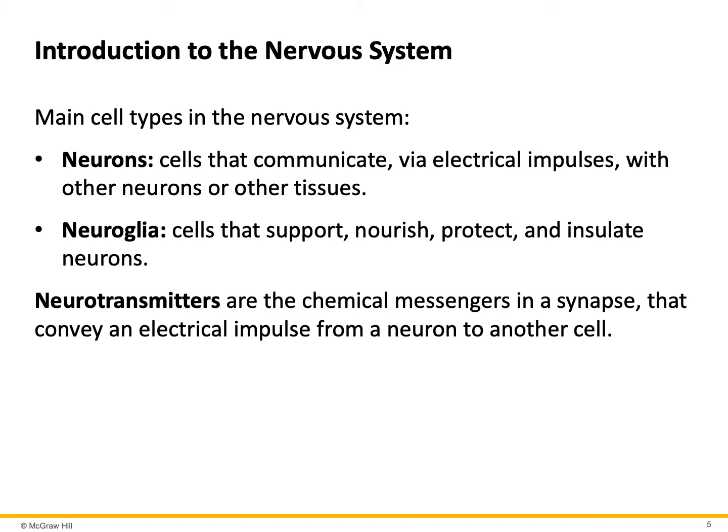Neurons are the type of cells which has the ability to conduct electrical impulses. And one neuron communicates with another neuron through chemicals called neurotransmitters. On the other hand, we have cells which has nothing to do with conduction of electrical impulses, but they provide more of a supportive role, and they nourish neurons and protect neurons. These cells are called neuroglia.